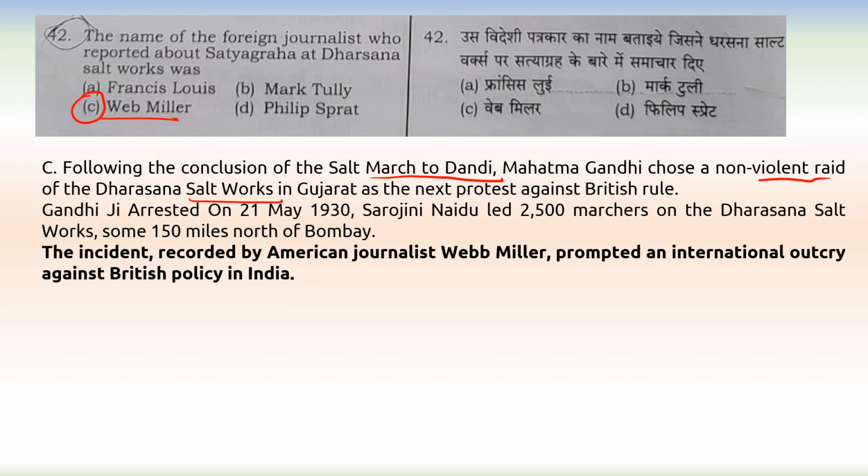And Gandhiji was arrested on 21st May 1930, and Sarojini Naidu then led 2,500 marchers on the Dharsana Salt Work.